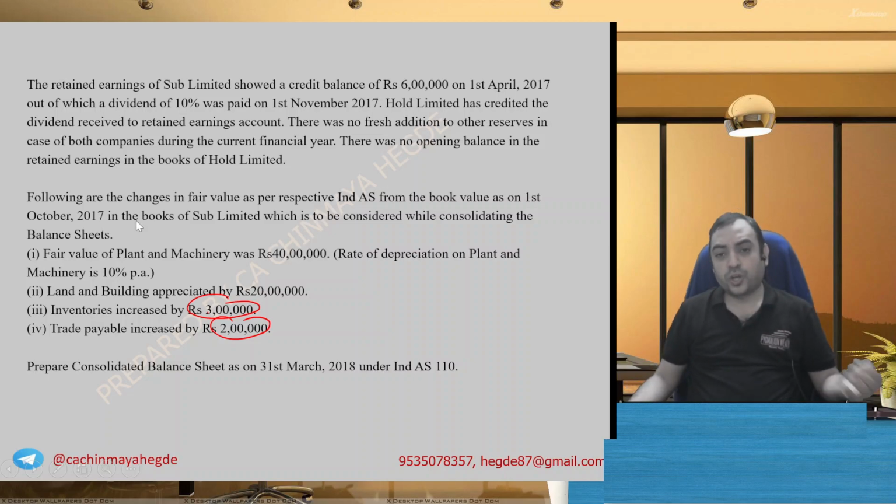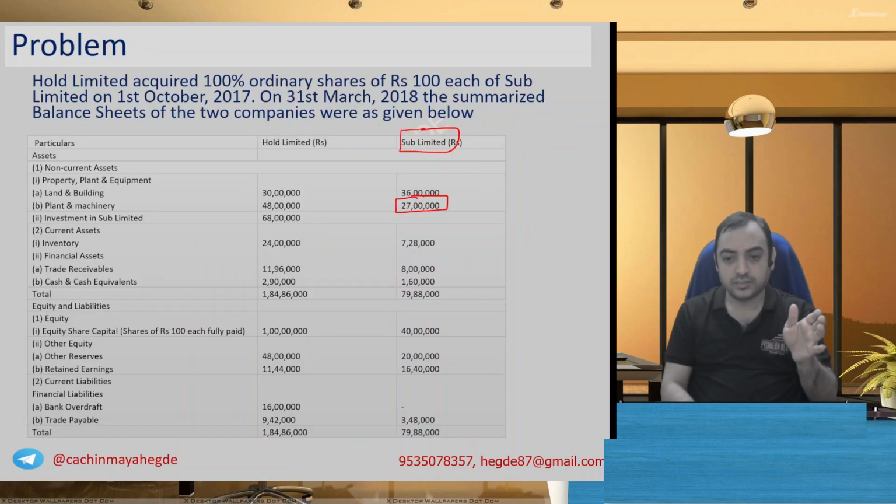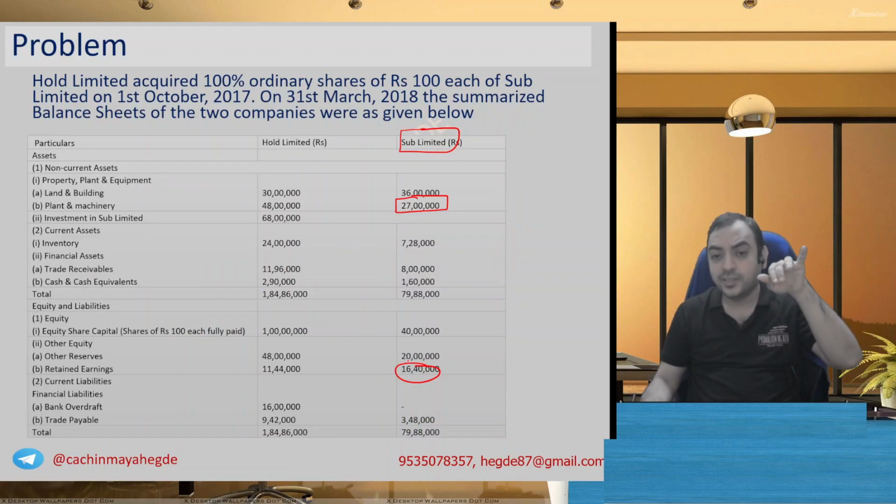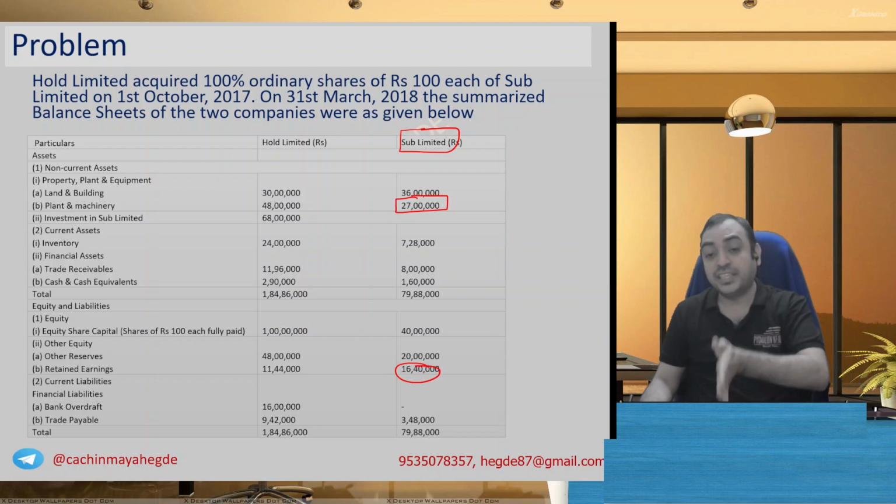The dividend part, what we have discussed, that is after this balance, out of this credit balance, 6 lakh was the opening balance. And out of this balance, 10% dividend is paid. So I cannot say 6 lakh has become 16 lakh 40,000 because this 6 lakh is before subtracting dividend, whereas 16 lakh 40,000 year end amount is after subtracting dividend.